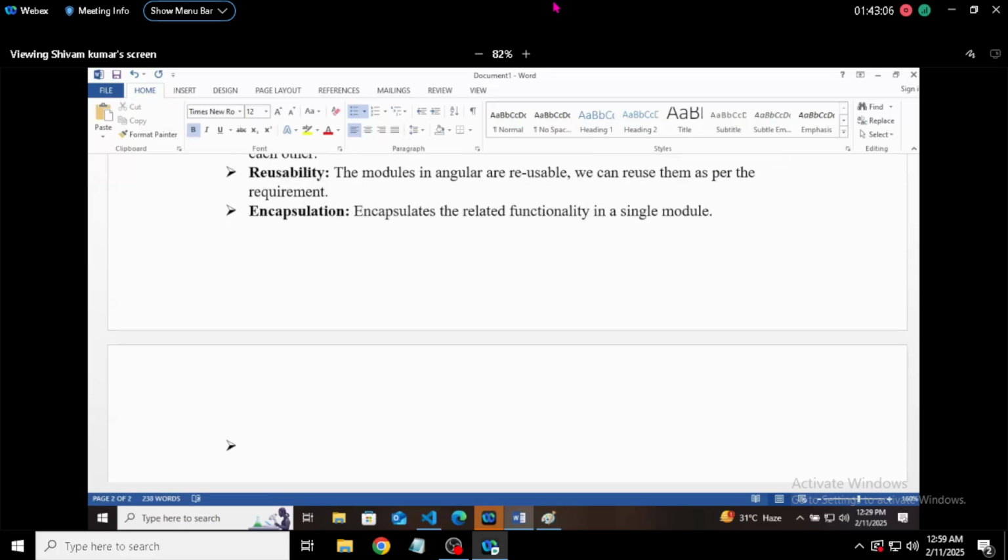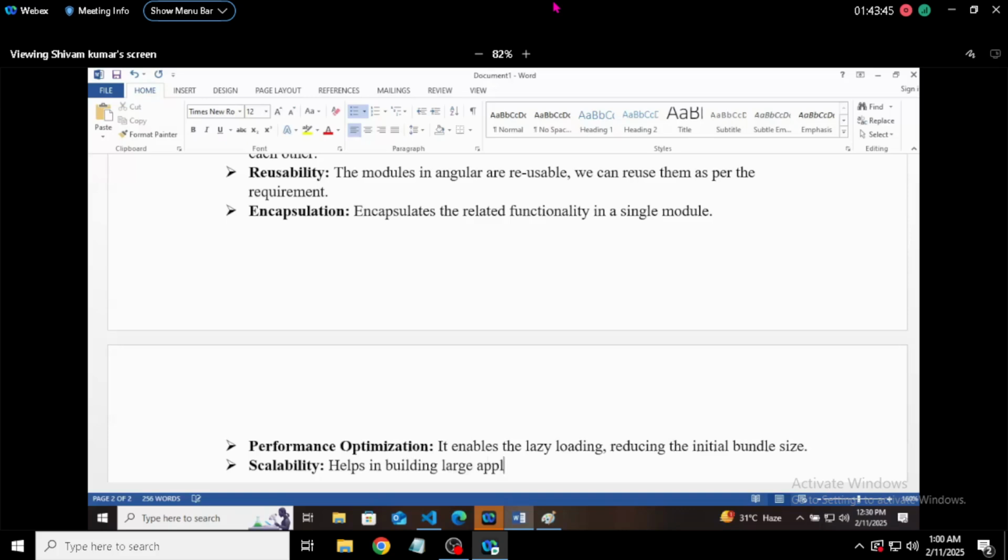It provides performance optimization as well. It enables lazy loading, reducing the initial bundle size. Then we got scalability. It helps in building large applications.